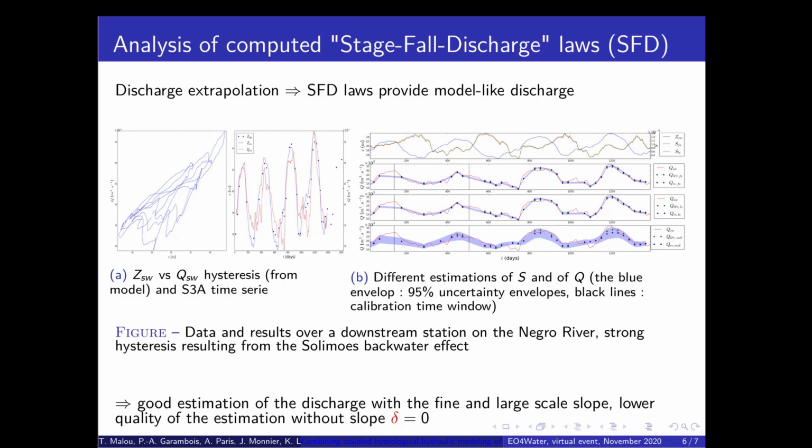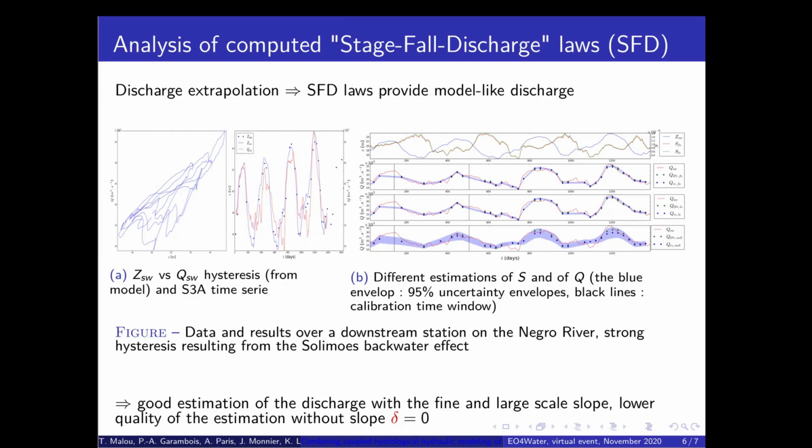The presented results are the results of an S3A station affected by the backwater effect, which explains the hysteresis. The slope analysis shows that the water surface curvature is locally the same size, and hence one can deduce slope averaging trends, which is that the large-scale slope is always greater on this station. Other stations with various locations and hydraulic controls have been studied.